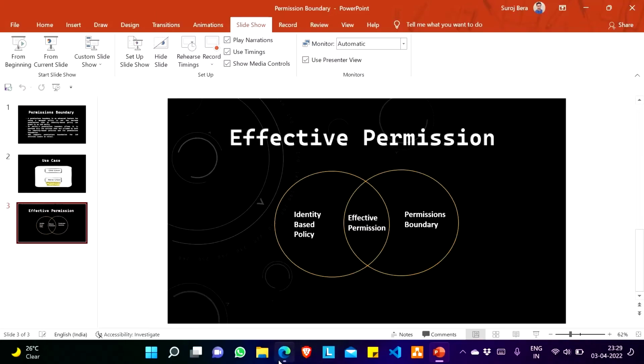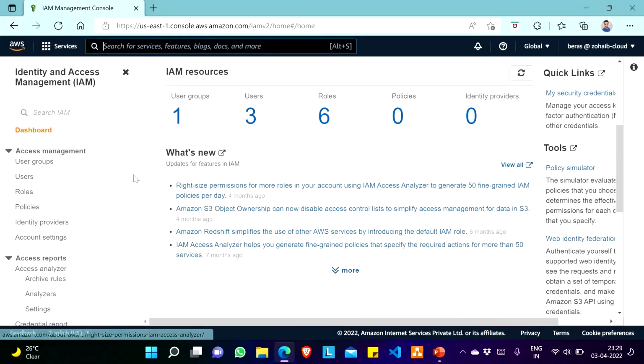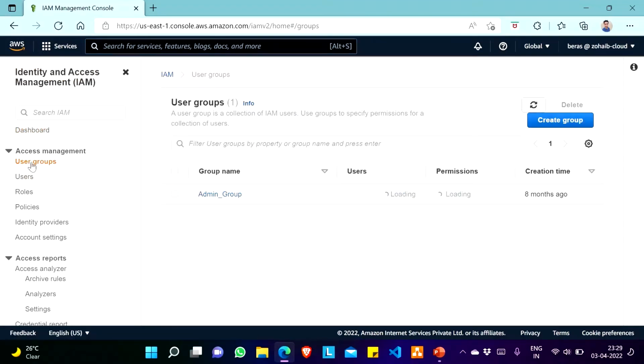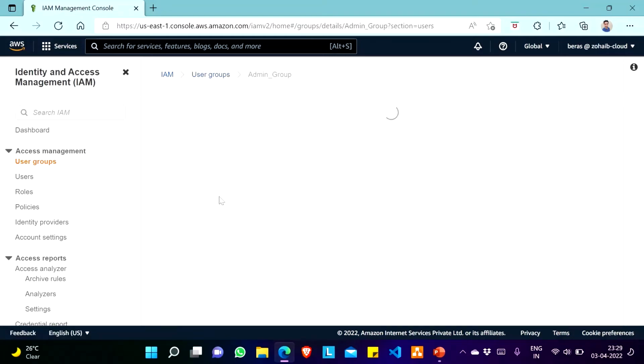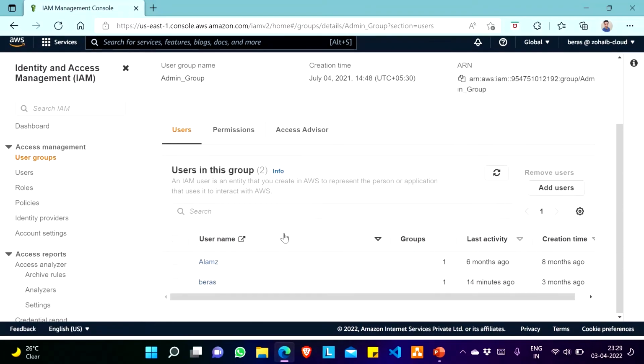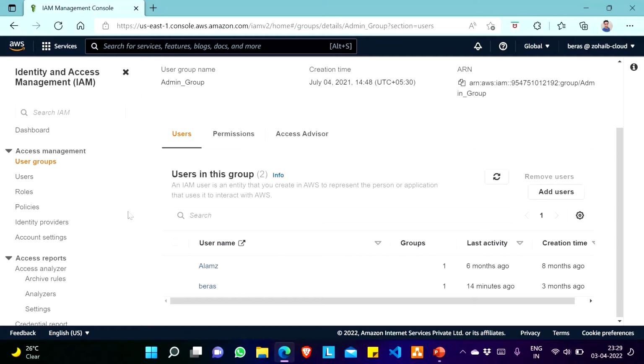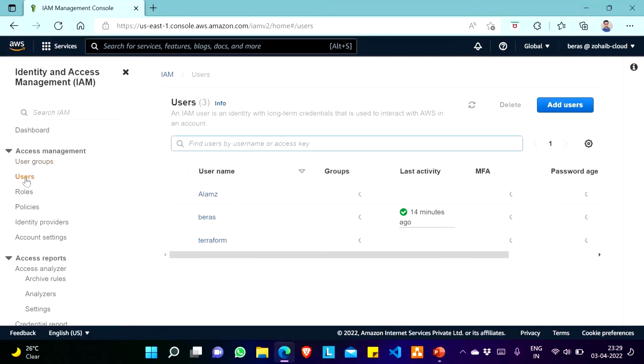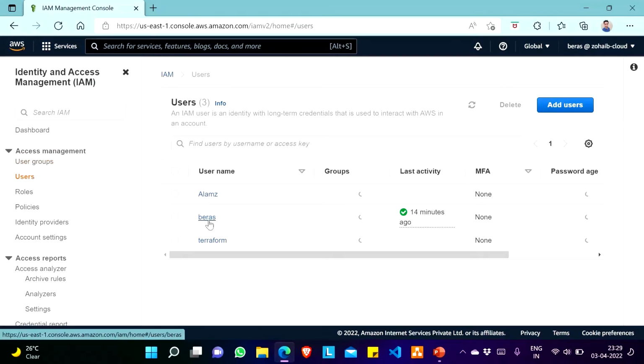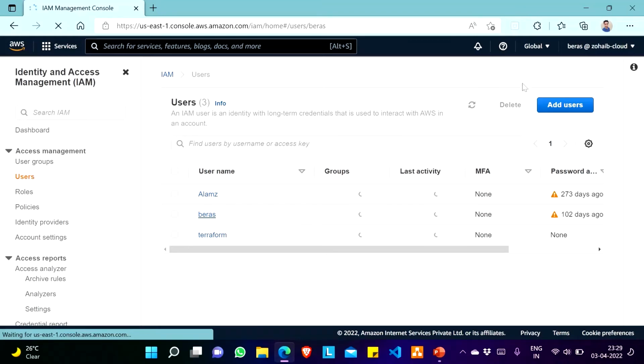I will go to AWS account and will show you. So here I will go to user groups. This is the IAM service. You can see identity and access management. I will go to user groups. See here, this is the admin group, and within this admin group few users are there, Alam Z and Bera S. I will go to users. I will go to this user, Bera S, which is the logged in user.